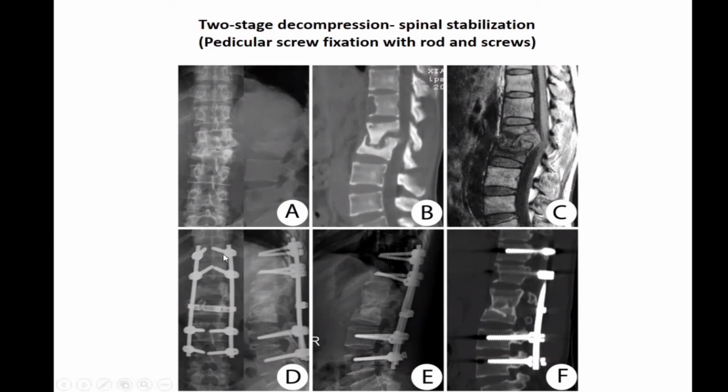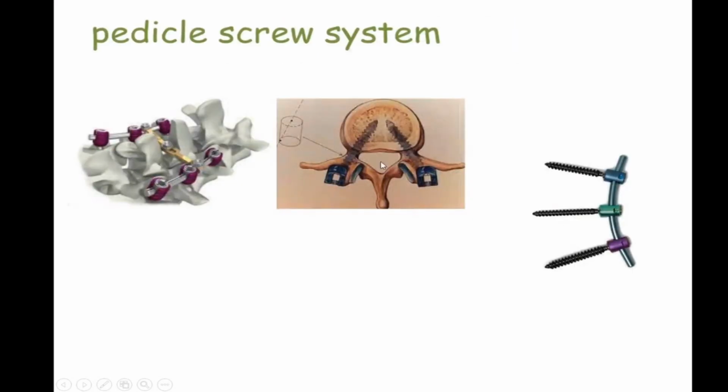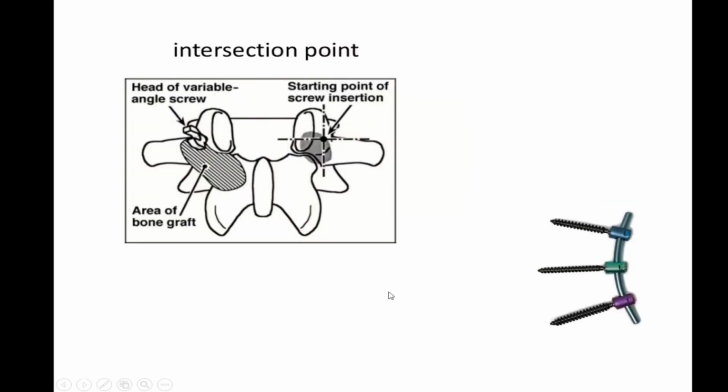So this is how we fix with multiple rod and screw, decompress the spine, release the pus, and align the spine when possible without risking the spinal cord, fix it, regain the alignment, and decompress the spinal cord. This is how we put the pedicular screw through the spinal pedicle, mindful of the spinal cord, don't enter here. Be mindful of the aorta, don't injure that, and fix it with the pedicular screw rod system. Try to align the rod, give the alignment. This is how the entry point is, just on the side of the facet joint on both sides.